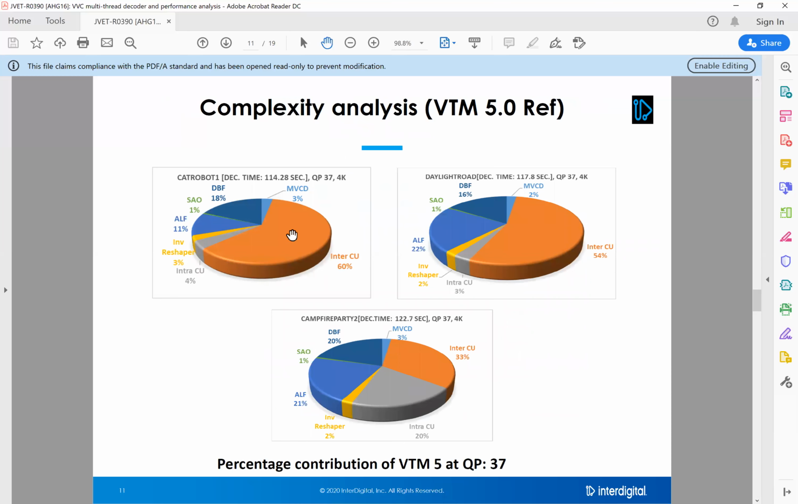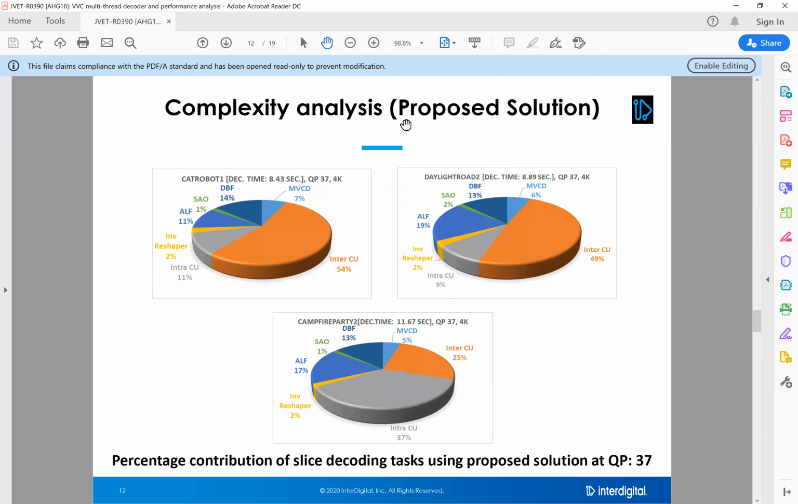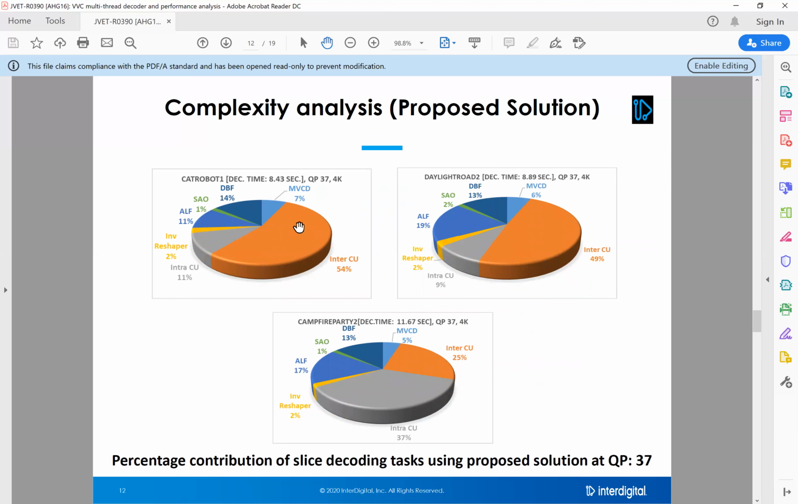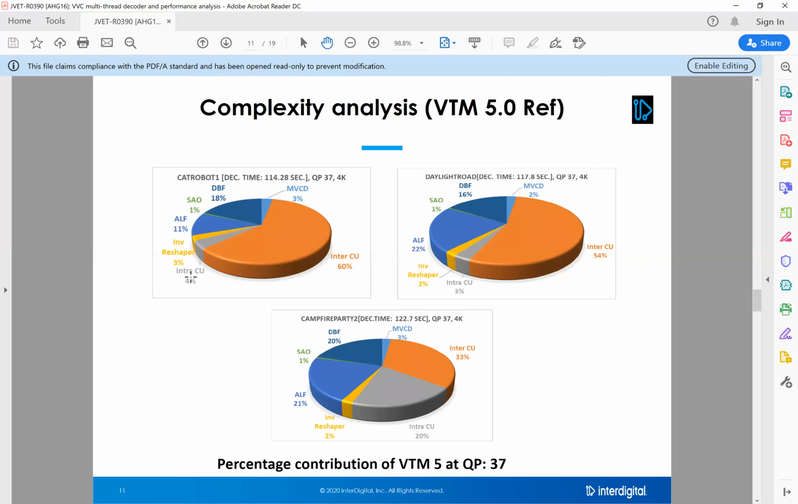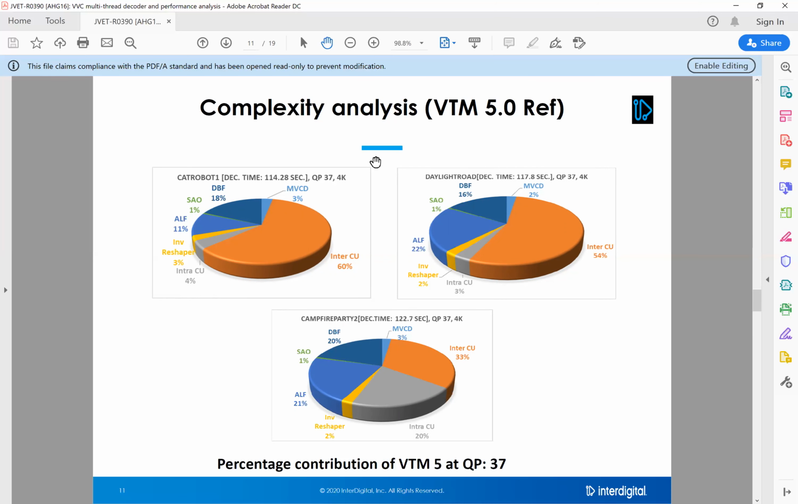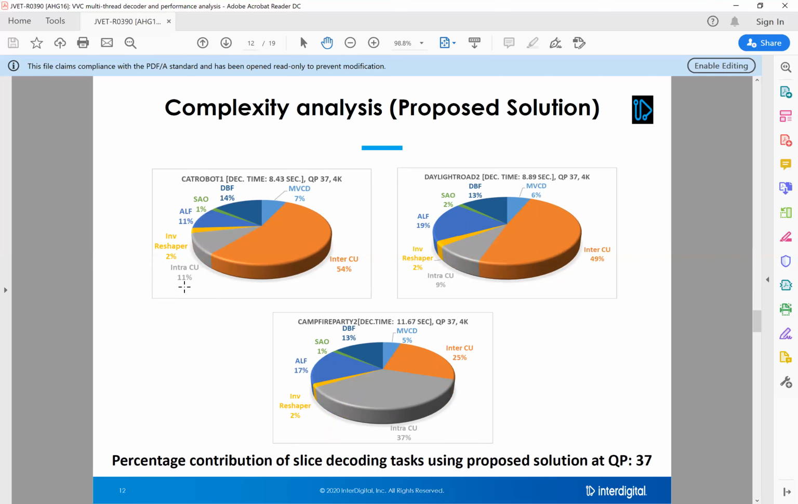The complexity analysis has been provided for the VTM reference software, as well as for our proposed solution. The time taken by different modules is almost the same, except for the intra and MVCD components, which are not as effective as other modules because of the WPP dependency issue. The intra-CU share in the VTM reference software is 4%, whereas it increased to 11% in our case. But the savings from MVCD, intra-CU reconstruction, ALF, DBF, everything is better.